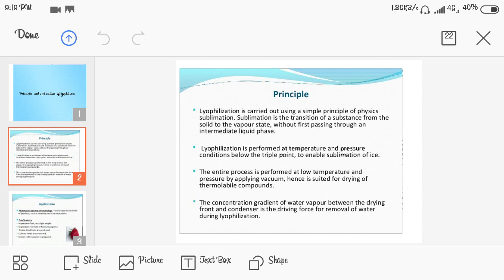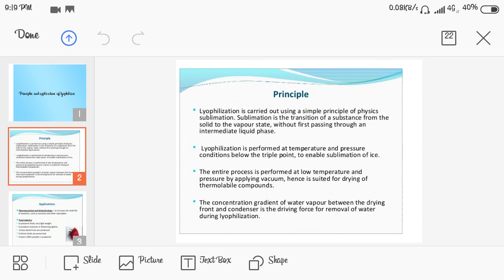Sublimation is the process in which a substance transitions from the solid to the vapor state without first passing through an intermediate liquid phase. Lyophilization is performed at temperature and pressure conditions below the triple point to enable sublimation of ice. So it is related to the process of sublimation. Sublimation is the process in which a solid substance is directly transferred into the vapor state without the intermediate liquid phase.